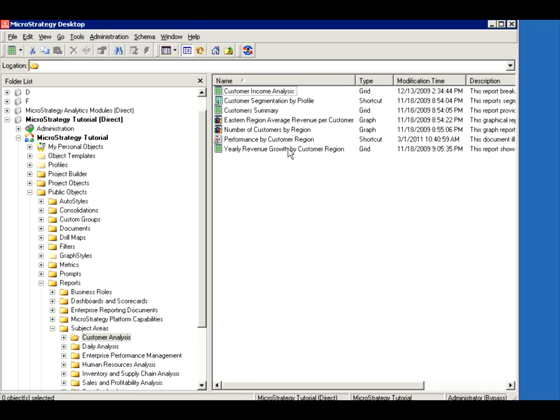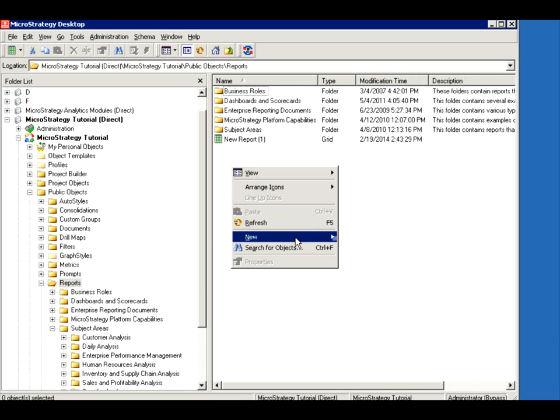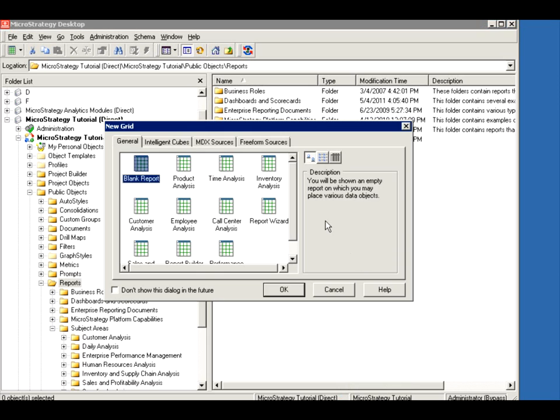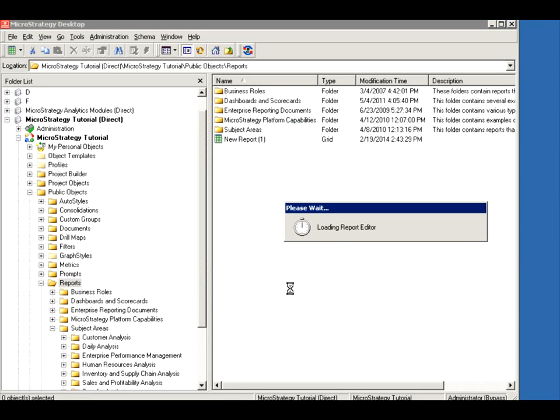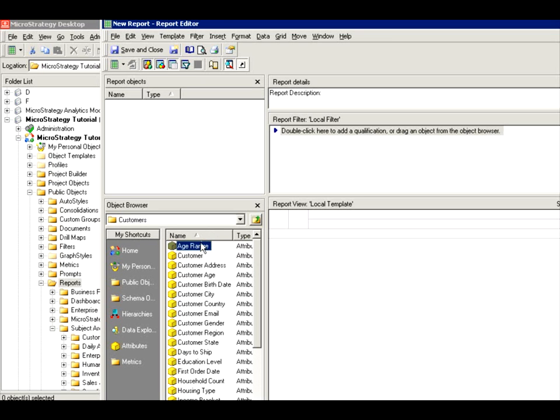But I was thinking, can I do something even simpler and create a report from scratch that allows me to predict some revenue metrics? So first thing, I'm going to create my report from blank. Now again, I'm using the MicroStrategy tutorial because it's got some good data sets or data available for me. So the first thing I'm going to do is look for some good attributes. I'm looking for customers. I want to do some prediction on customer behavior.